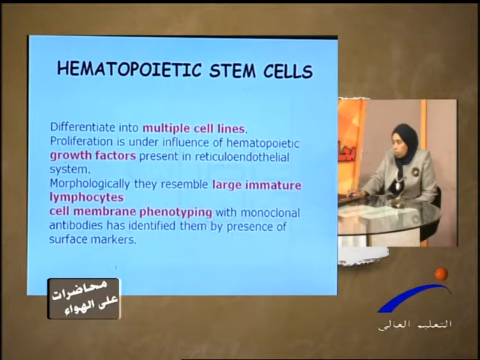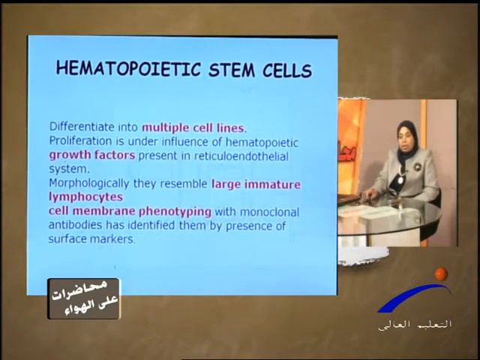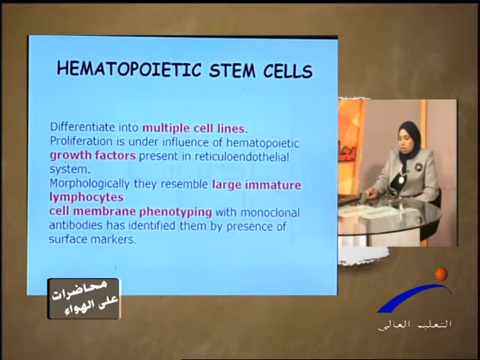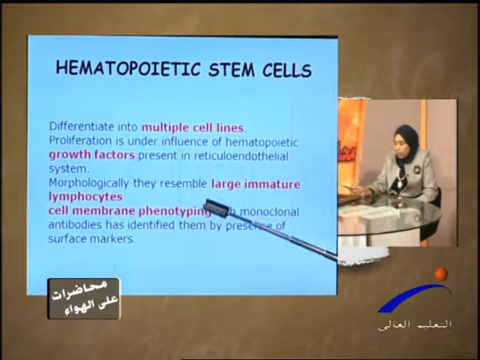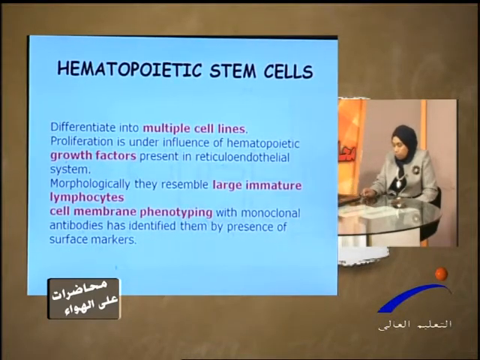What is the morphology of these hematopoietic stem cells? Morphologically, they resemble small lymphocytes. I cannot distinguish between the stem cell and the small lymphocyte. But how can we know that this is the stem cell? We know the stem cells through cell membrane phenotype. By immunophenotyping, a monoclonal antibody identifies them by the presence of a specific surface marker.